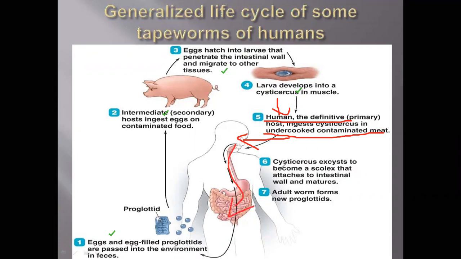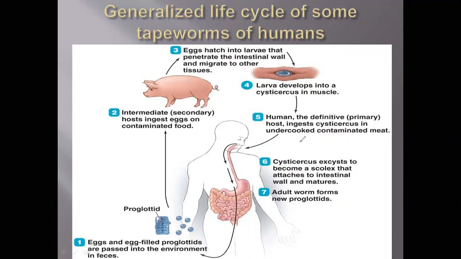So the cysticercus exists to become a scolex that attaches to the intestinal wall and matures. Attach to the intestinal wall and mature. वहाँ पर वो attach होकर फिर mature होना शुरू होगा. Once it starts to mature, it will become adult worms, which form new proglottids. The proglottids are filled with eggs, egg-filled proglottids.